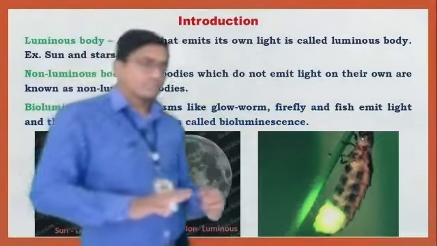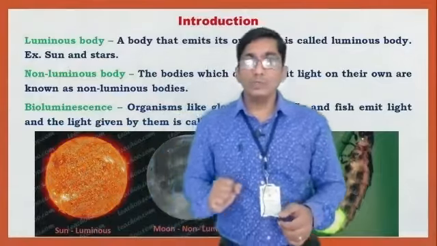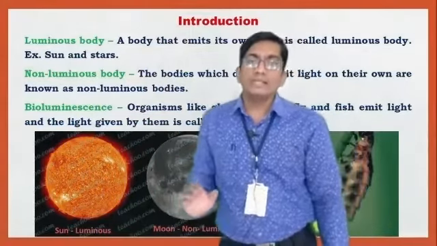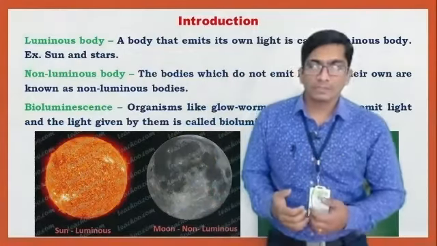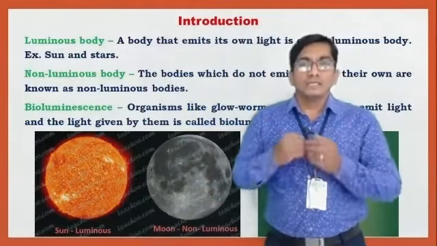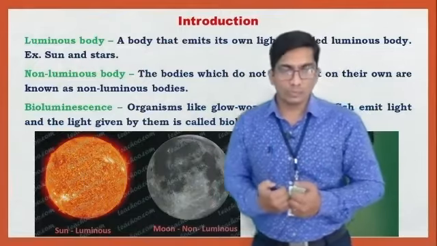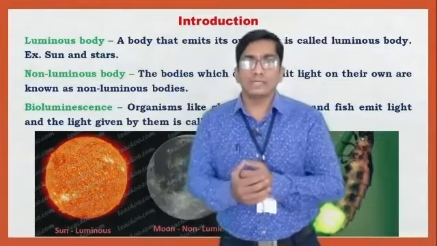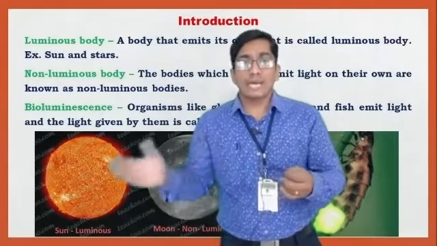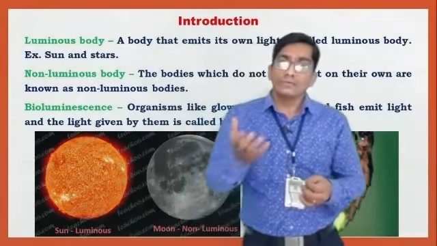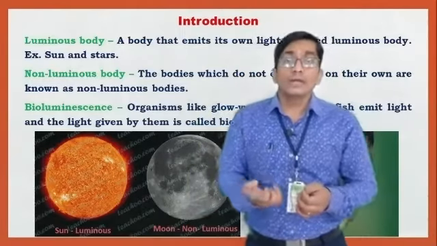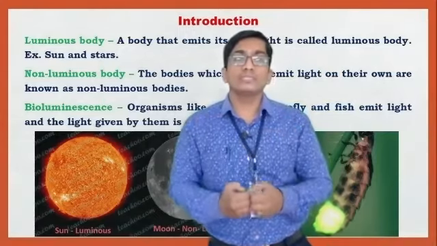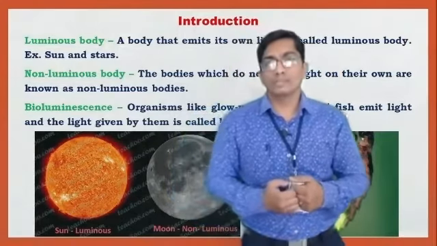According to this, we classify them into different types. First is the luminous body. What is meant by a luminous body? A body that emits its own light is called a luminous body. Examples are the sun, stars, a filament bulb, a tube light, and a burning candle. These are all luminous bodies because they emit their own light.